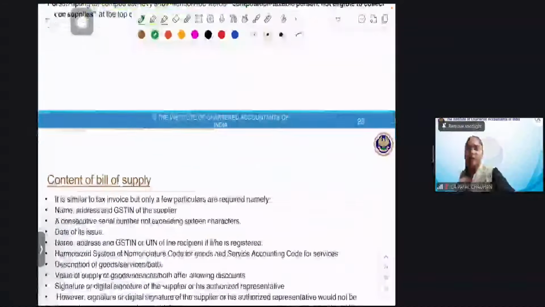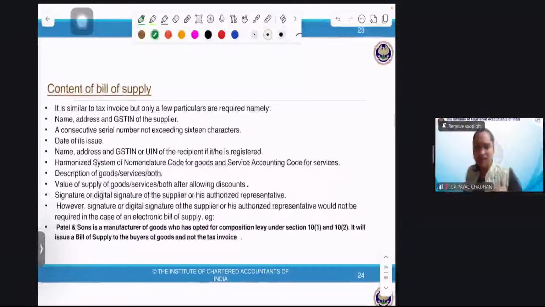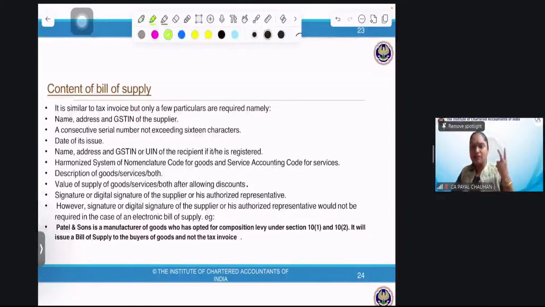Now, content of bill of supply, I'll do it a little fast, right? It is similar to a tax invoice, only a few particulars are missing. Two of them are missing, and those two are neither the rate of GST nor the amount of GST.